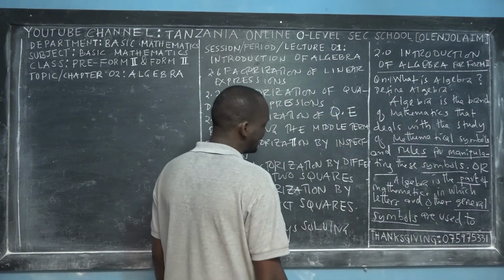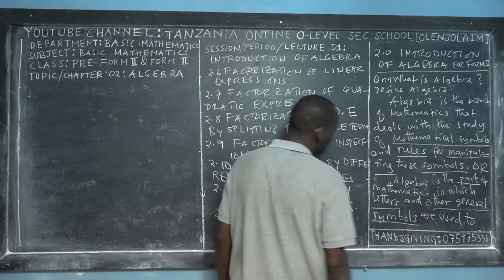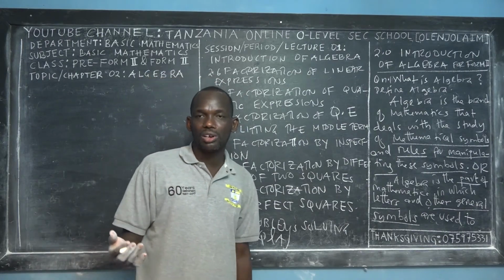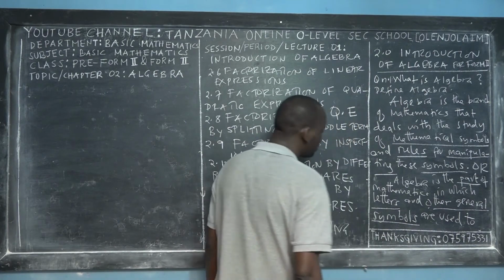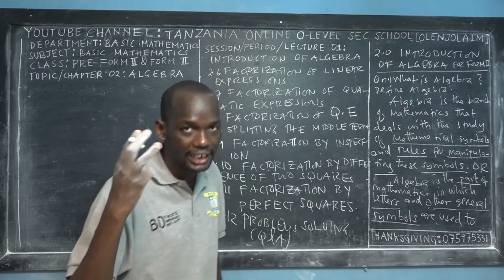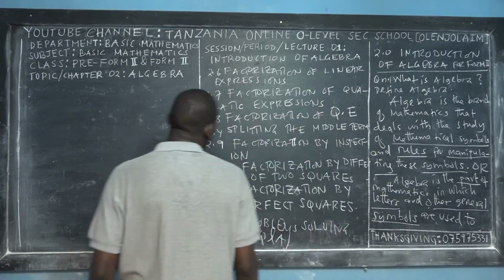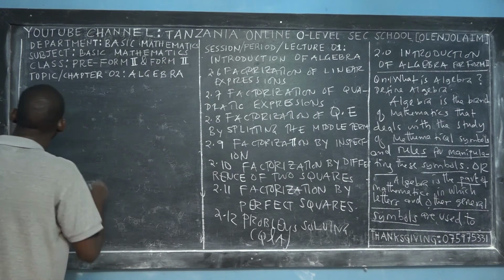in which we are using letters. In music also you're using letters, right? To have a musical note, a musical key, a musical chord. So it means that in algebra we are using what? Letters and other general symbols, such as symbol notation, to do what? To represent numbers.